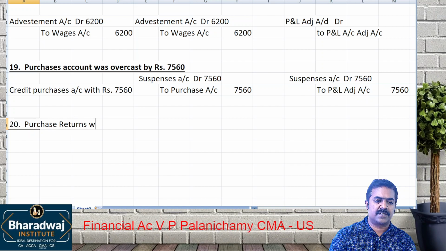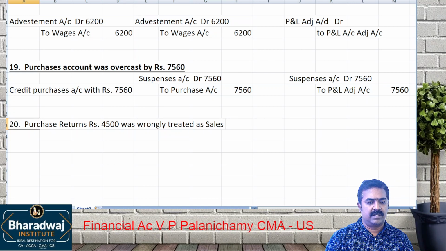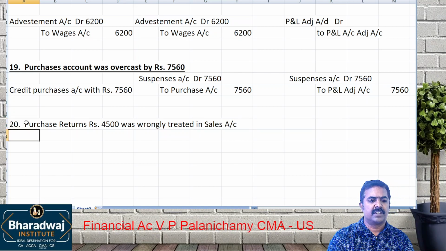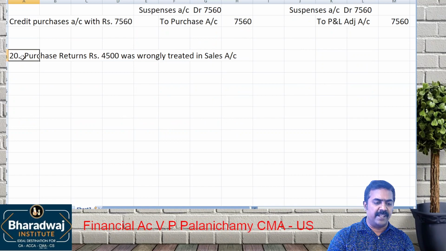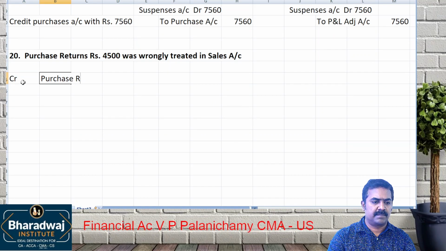Purchase returns rupees 4,500 was wrongly treated in sales account. We should have credited purchase returns. But what wrong credit have we made?